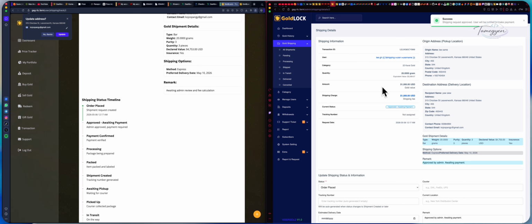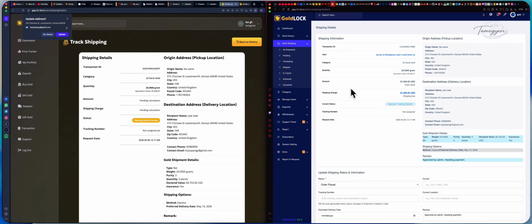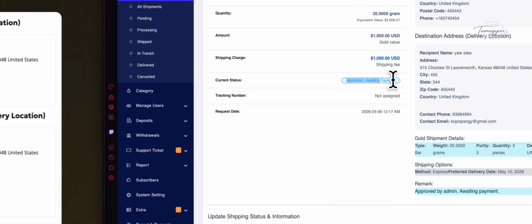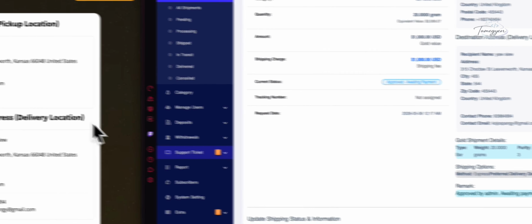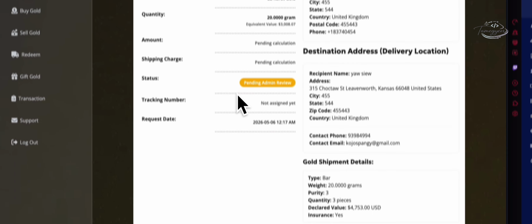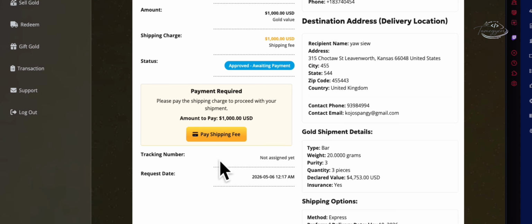I have approved the order. Let's see. I have approved the gold. Shipping charges: now I see the shipping fee, you understand? $1,000. And tracking, I approved it awaiting payment. So payment is supposed to be paid before. Back to the user, it says awaiting payment. I have to pay the fee of $1,000.